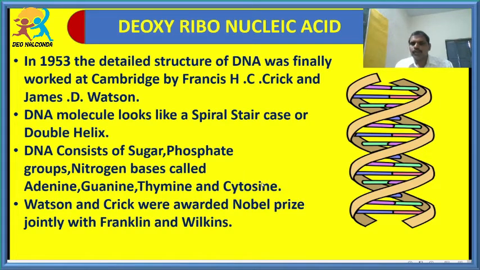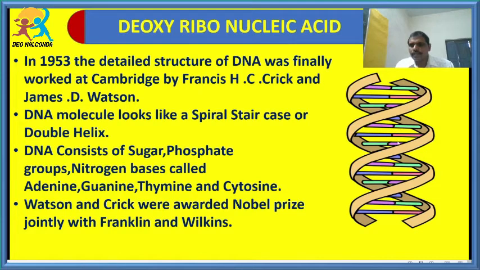So all these nitrogenous bases, phosphate group and sugar together are called DNA. This double helical structure consists of nitrogenous bases here. Adenine is linked with thymine, and guanine is linked with cytosine. So here guanine, here cytosine, here adenine, here thymine.